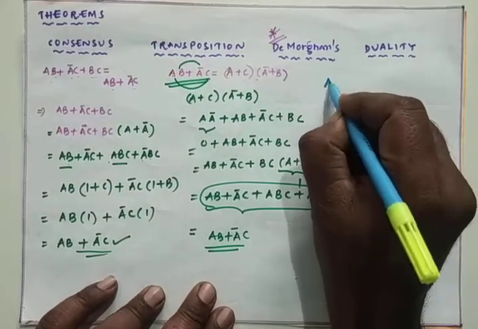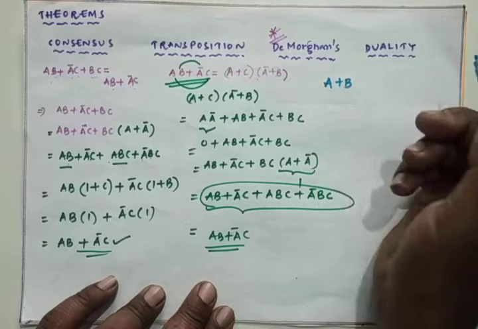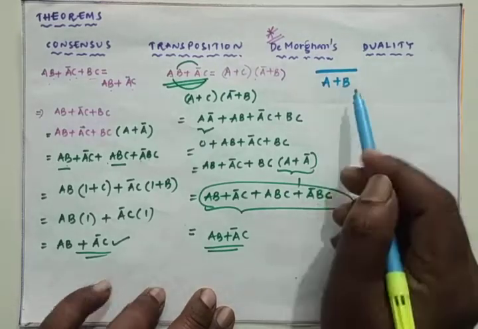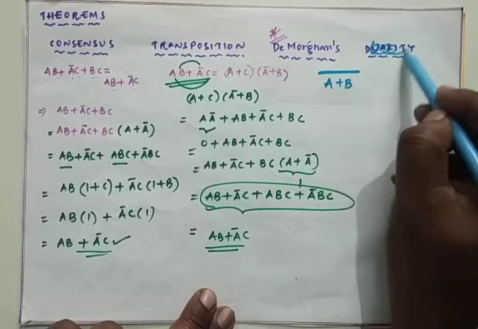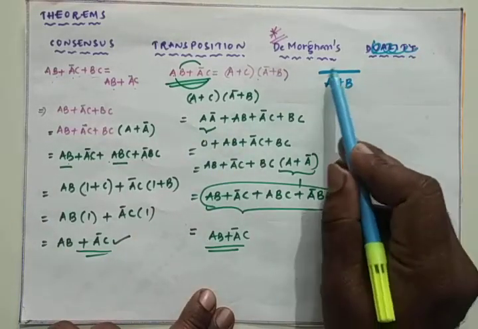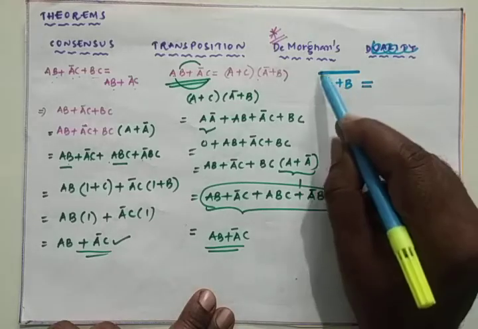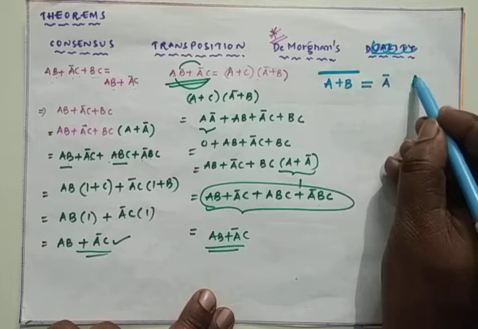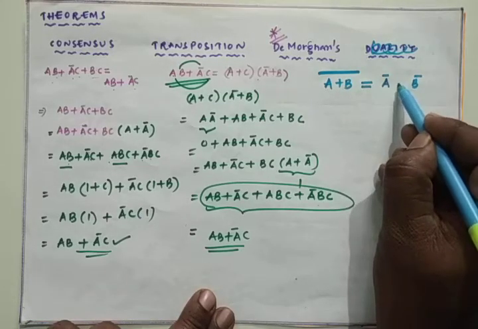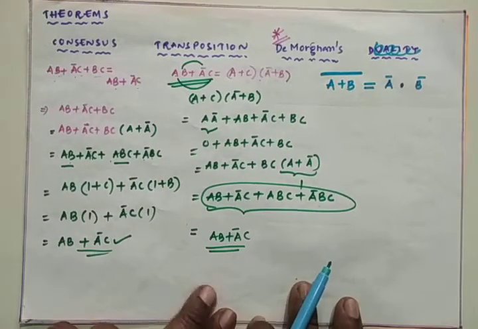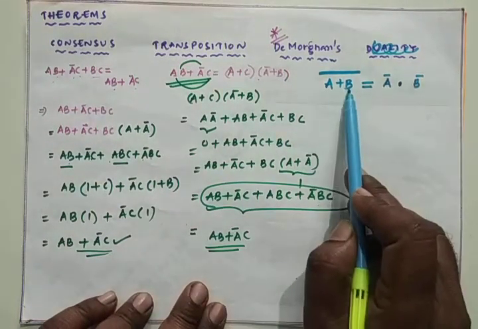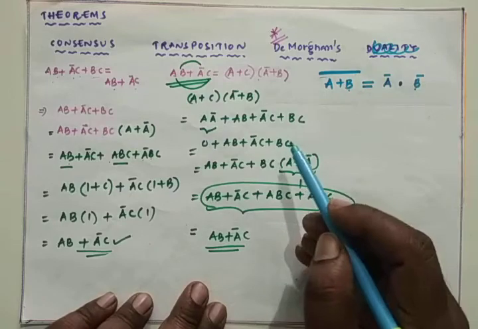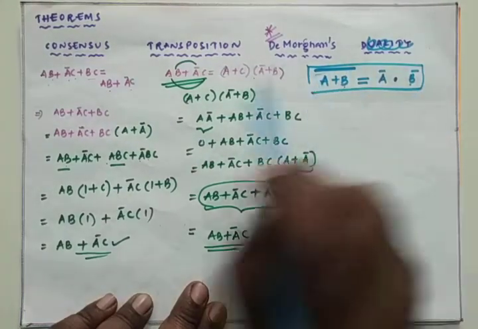For example, I am having an OR operation between the two inputs A and B, A plus B, and it is having the whole complement. See clearly, the term A plus B is an OR operation with the whole complement, which is equal to the individual complements, and the operator is converted into the other operator, that is A bar dot B bar. The sum is converted into a product, and the whole complement is converted into individual complements. This is one form of De Morgan's law.